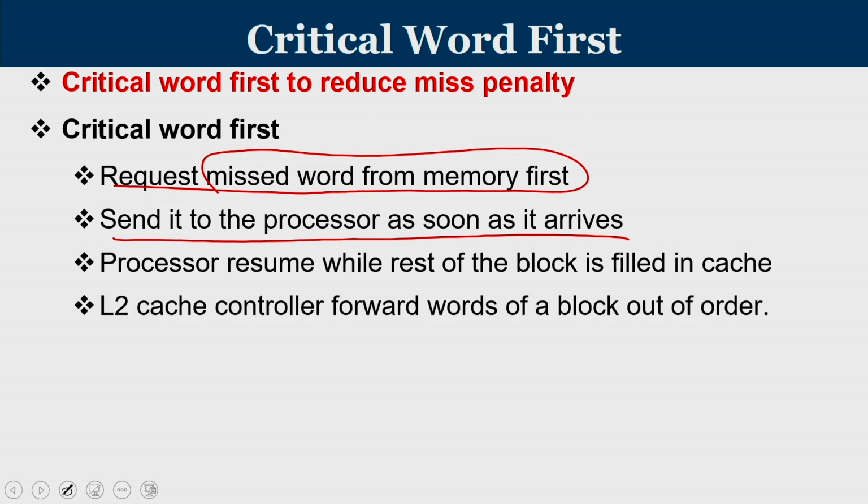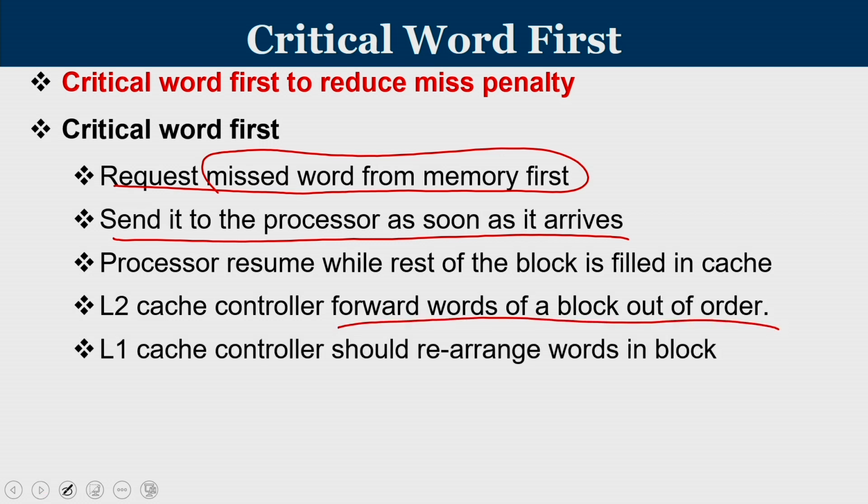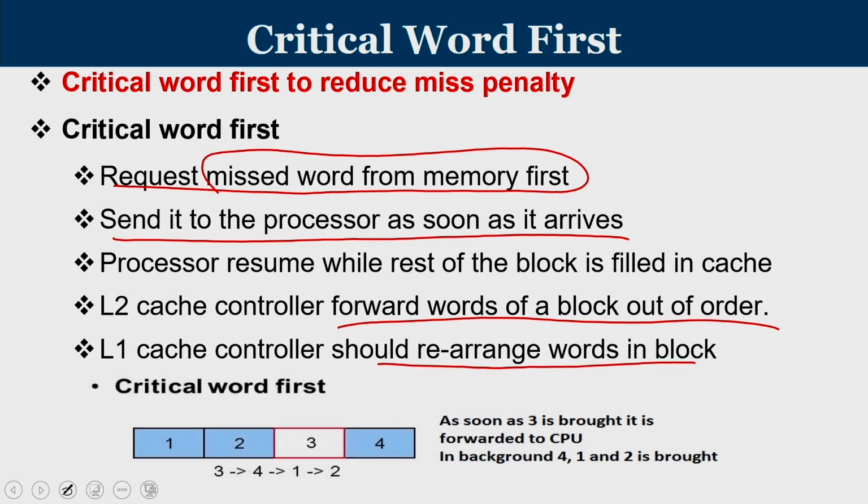The L2 cache controller forwards words of a block out of order, so the L2 cache controller is also involved in this. The L1 cache controller should rearrange these words in the corresponding block. In the same example, you know that this is the critical word. So first you send 3 followed by 4, then go to 1 and 2. Bringing 4, 1 and 2 happens in the background. So critical word first will add to performance because the word requested by the processor is being brought first.